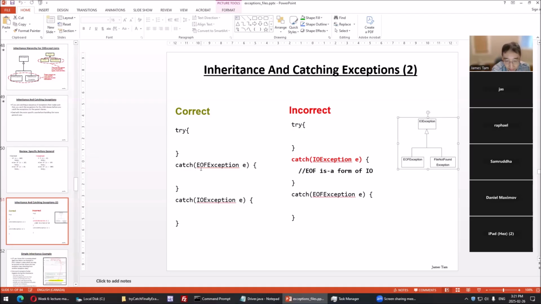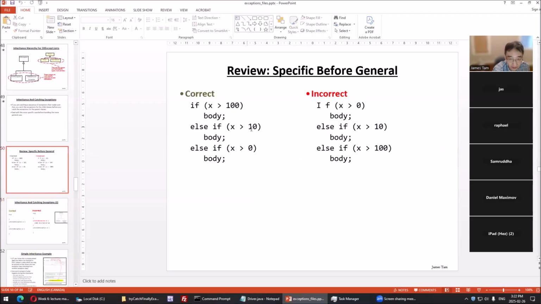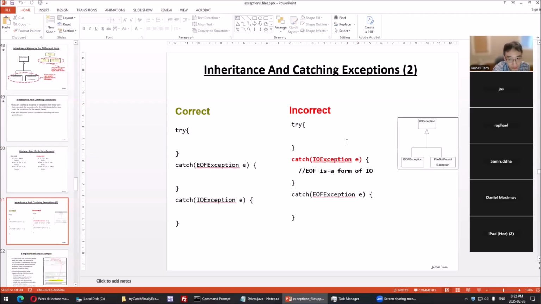On the other hand, reorder it this way. If we have the exception, we read past the end of file, it looks at this one. Ta-da! It'll flag in this one because it checks it first. So we had the more specific before the general. This is the general before the more specific, just like this. This is the more general before the more specific. However, if we get an IO exception,